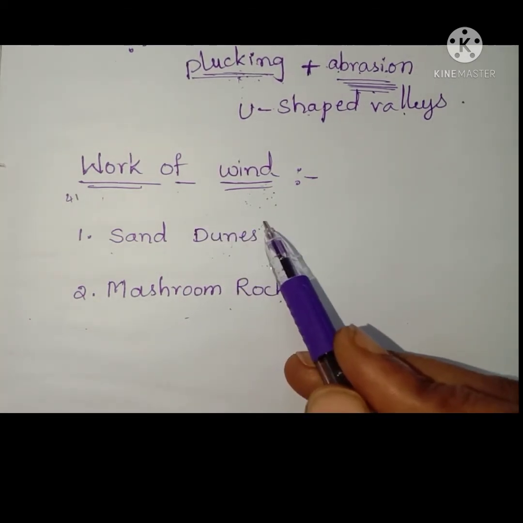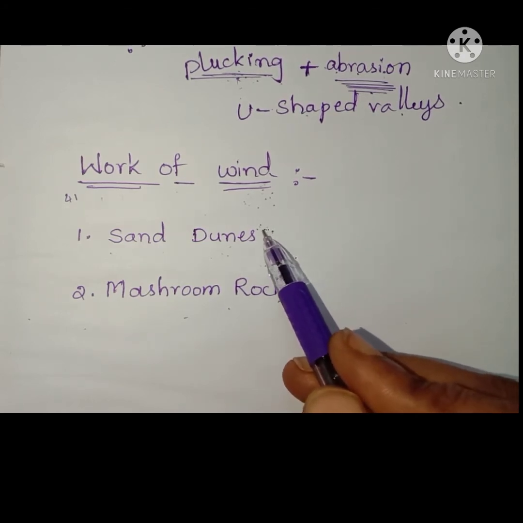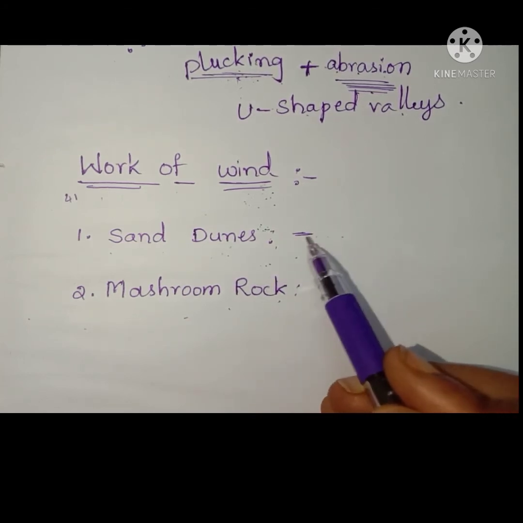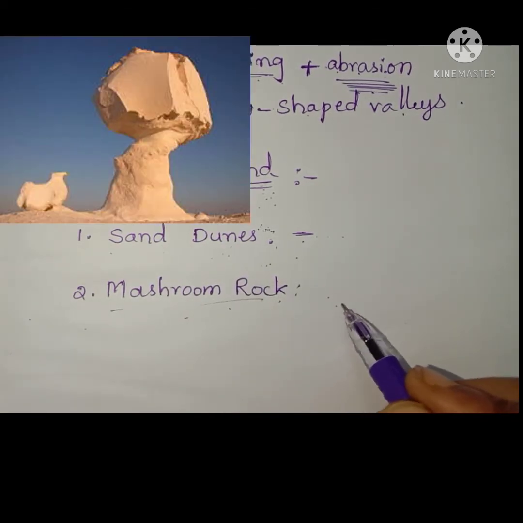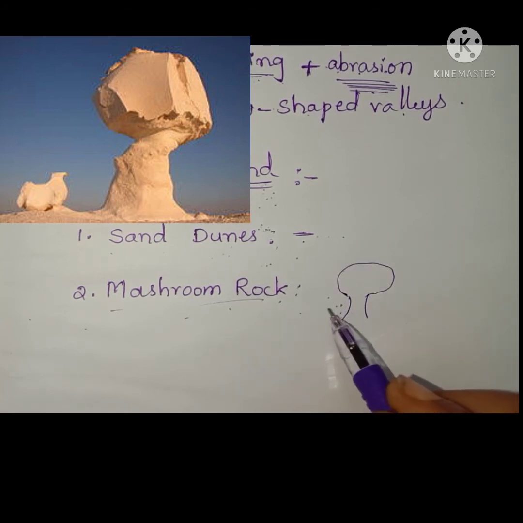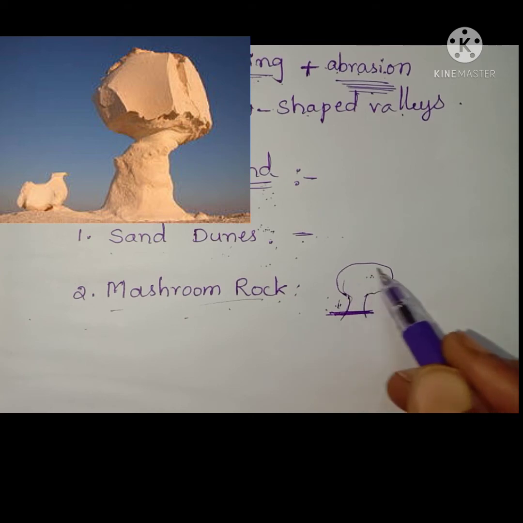Sand dunes. Due to the weathering and persistent wind action, there is a large accumulation of fine sand in many deserts. These form sand dunes. Mushroom rocks. Wind erodes the lower section of the rocks more than the upper part. Therefore, such rocks are narrower at the bottom and wider at the top, like a mushroom. So they are called mushroom rocks.